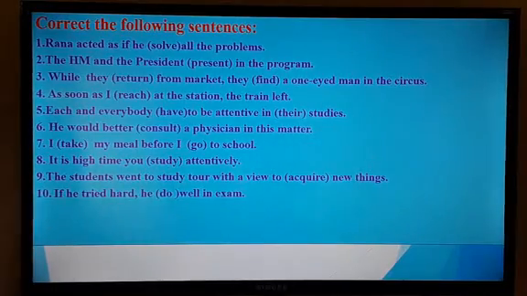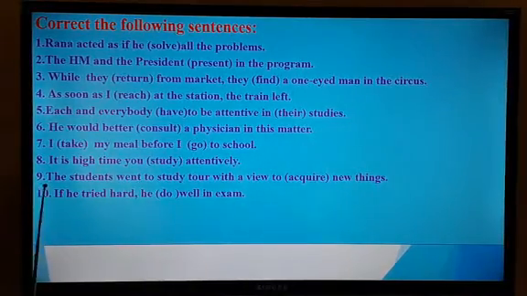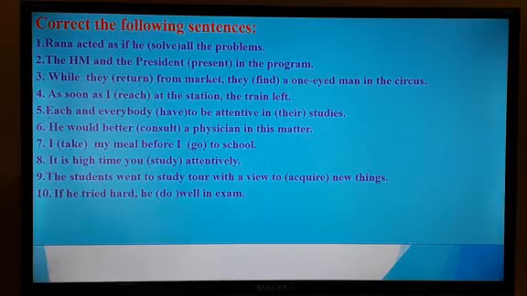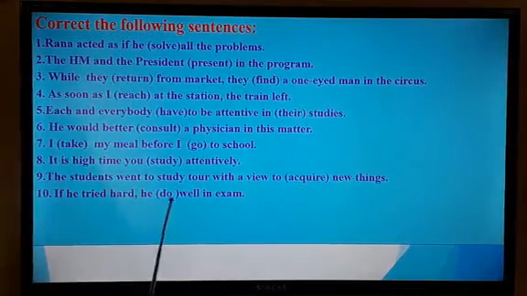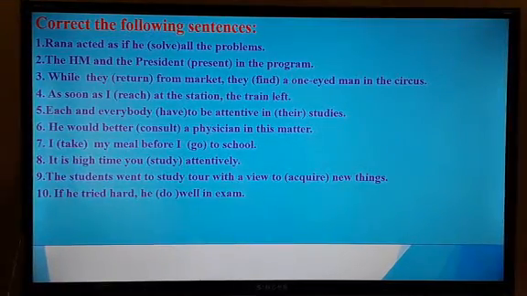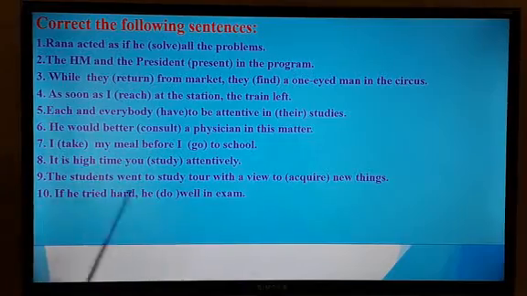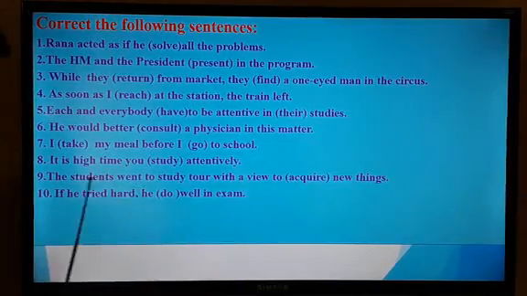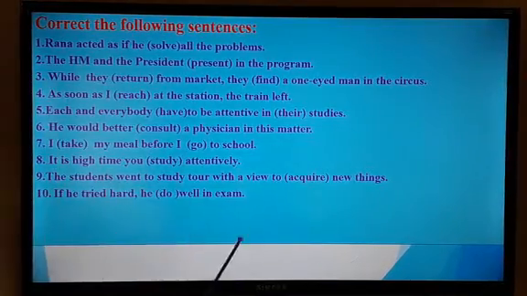Acquiring new things. Dear learners, number 10, if he tried hard, he do well in exam. What do you say? What do you think? That is a conditional sentence. So, and the first part, that is in past indefinite. He tried hard. Have a look.